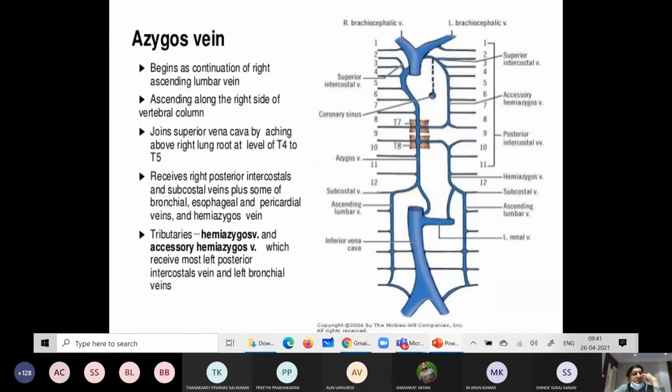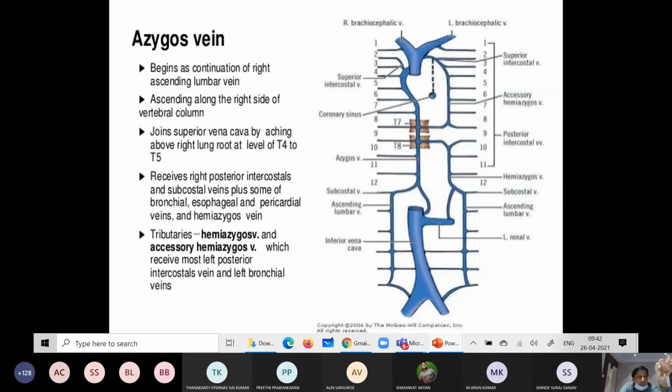So how does it begin? It begins as a continuation of the right ascending lumbar vein, ascending along the right side of the vertebral column. It joins the superior vena cava above the root of the right lung at the level of T4 to T5. Then it receives the right posterior intercostal and subcostal veins, and some from the bronchial and esophageal veins.